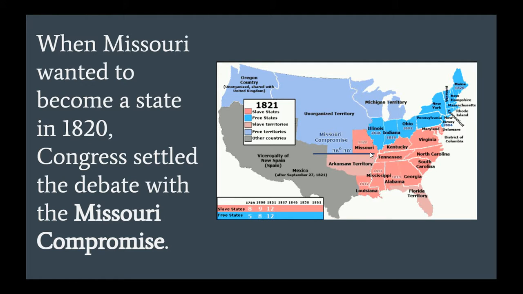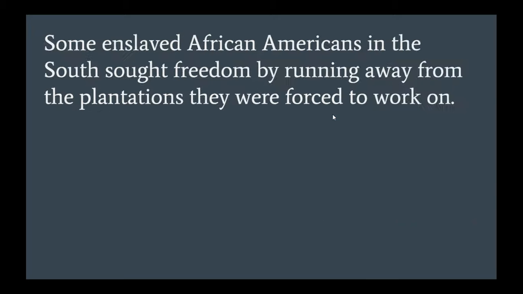But they draw this line to the south of Missouri and say that no slavery will be allowed in the territories north of that line. At the same time, Maine stops being a part of Massachusetts and becomes its own state. So now there are 12 slave states, 12 free states, and the territory in the north will forever be free, according to the Missouri Compromise.